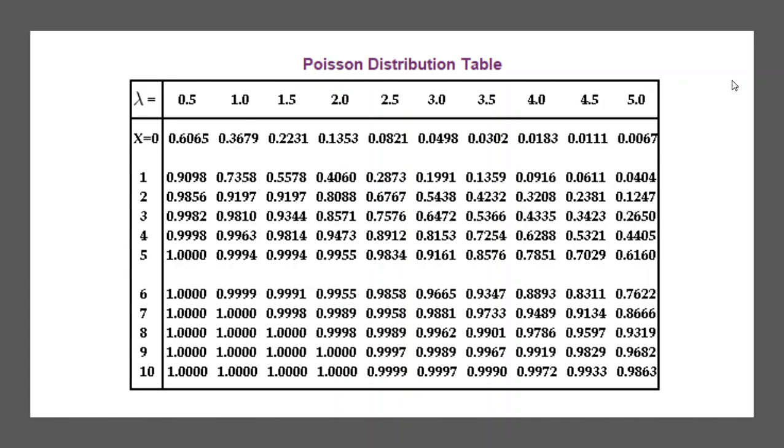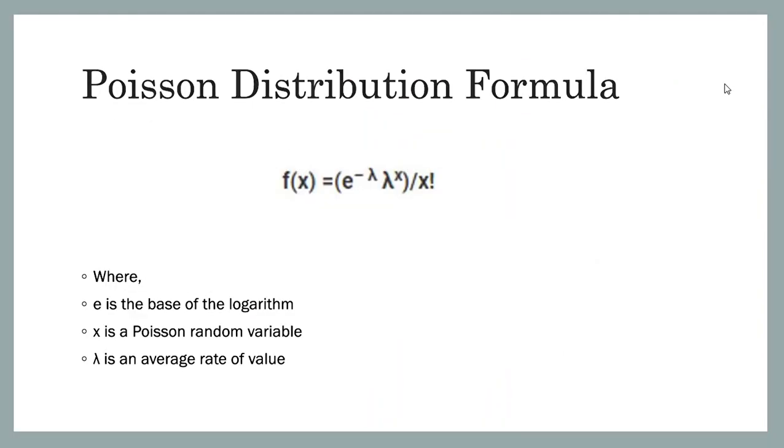Since p of x depends only on lambda and x, and e is a constant value, the Poisson distribution is dependent on lambda and x.